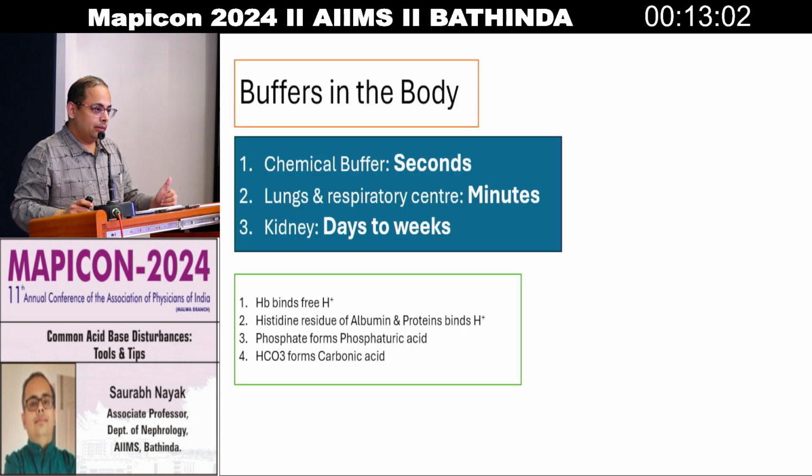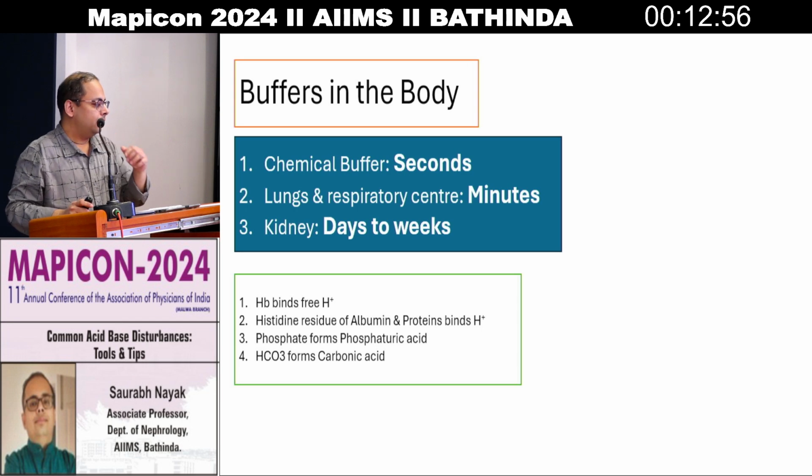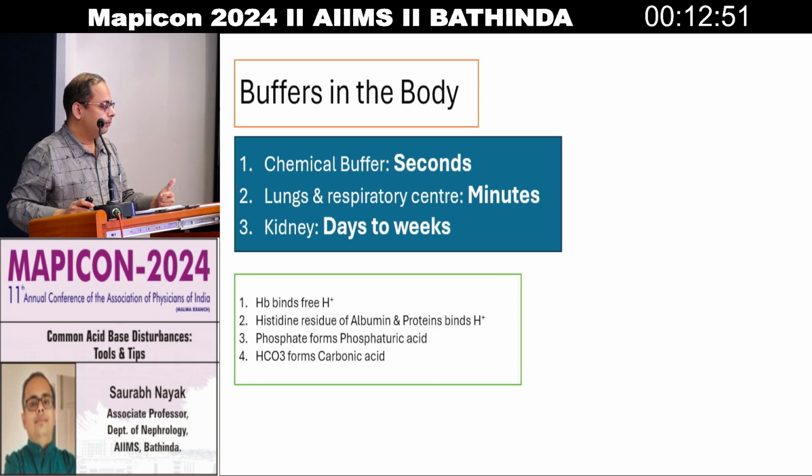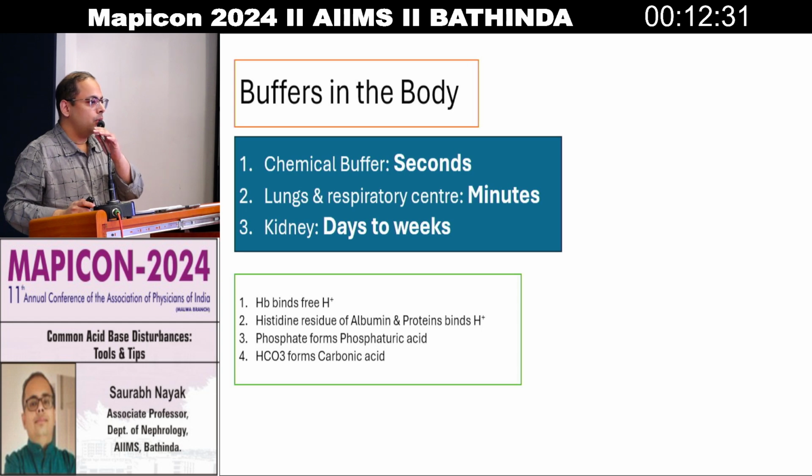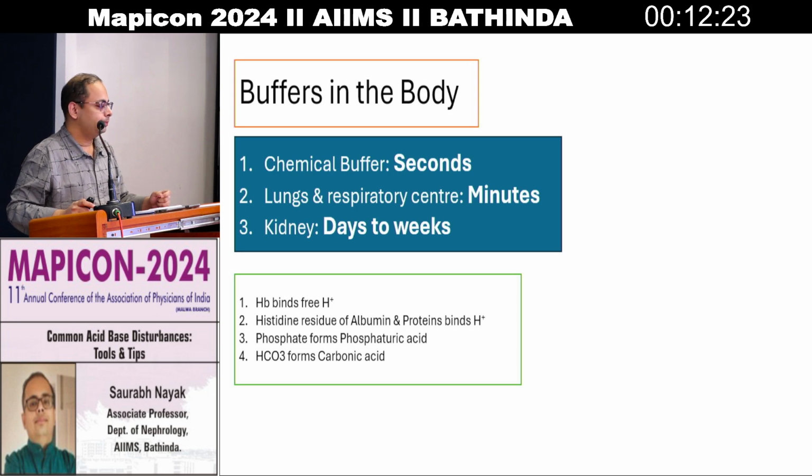What buffers are present in our body? We have chemical buffers, which act within seconds to minutes. These are available in the blood. Then come the lungs and respiratory centers, which drive the respiratory efforts, and they work within minutes to hours. And then comes the role of the kidney. The kidney has multiple functions, the main one being to buffer the acids, and it takes days to two weeks to control the acid buffer. Hemoglobin binds free H plus. Histidine residues present in almost all proteins as part of the amino acid also bind H plus. Phosphates form phosphoric acid, and bicarbonate forms carbonic acid.